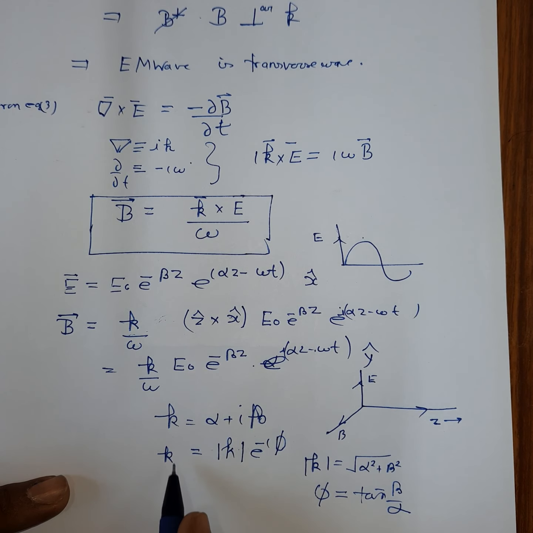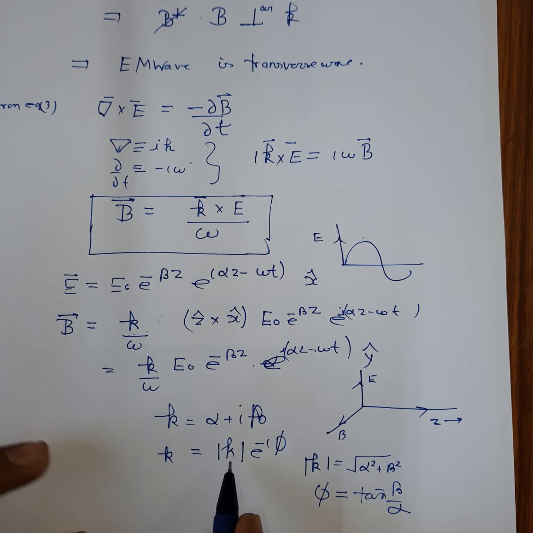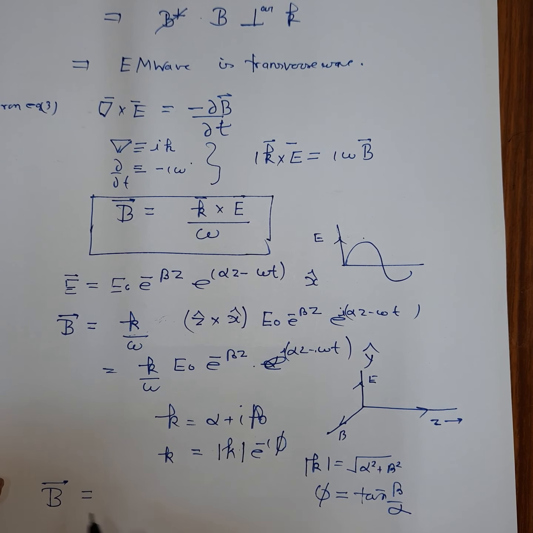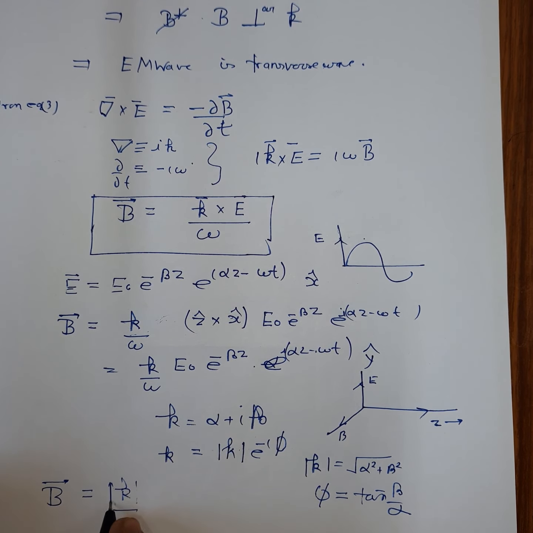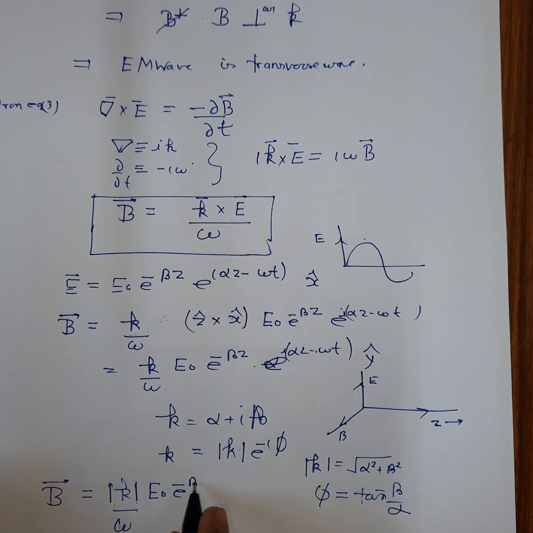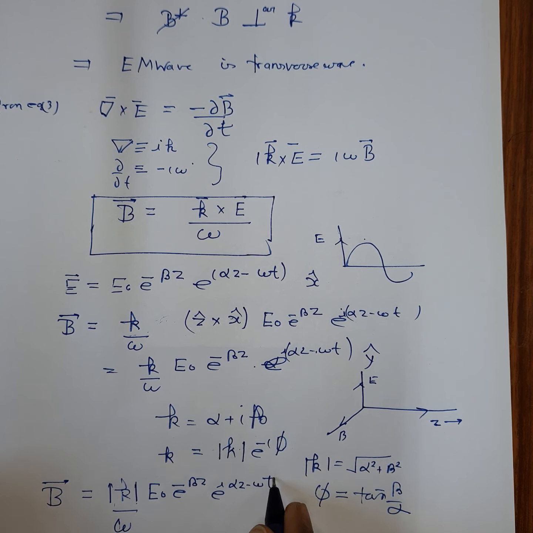If you substitute here, you'll get B as k by mod of k, and in place of k we can write mod of k by omega into E0 e to the power minus beta z, and this phase term we add to the exponent. So you will get e to the power i alpha z minus omega t plus phi.